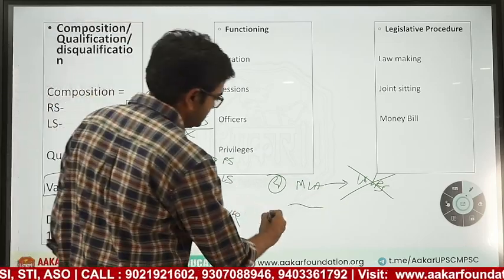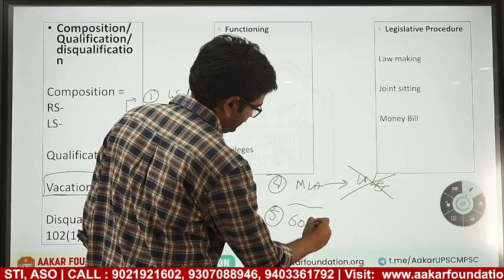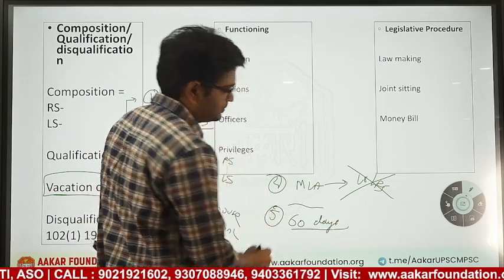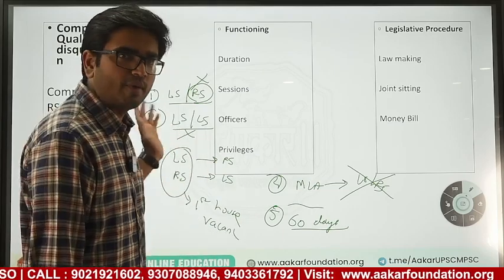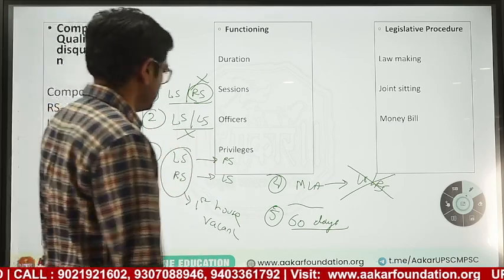Another condition for vacancy is 60 days absence. If a member of parliament is absent for 60 days without having leave of the house, that seat will be said to be vacant. Okay, so this is about vacancy.